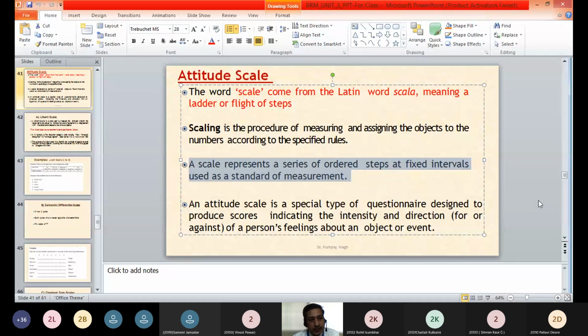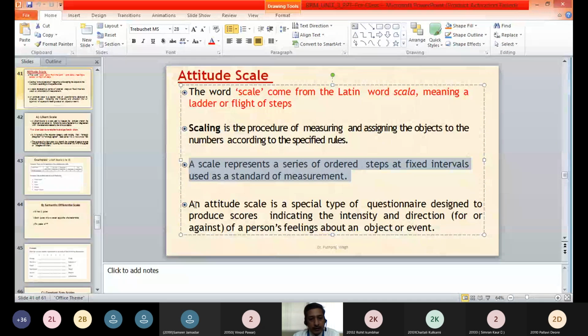This is the concept of scale. So there can be different types of scales for measurement. For attitude measurement also there are different types of scales that we are going to learn. What different types of standard scales are available for measurement of attitude of people.